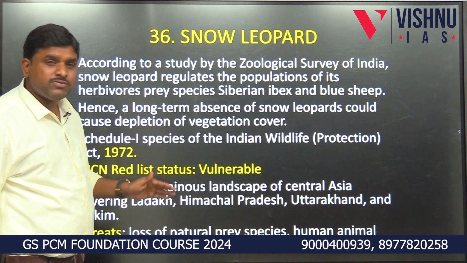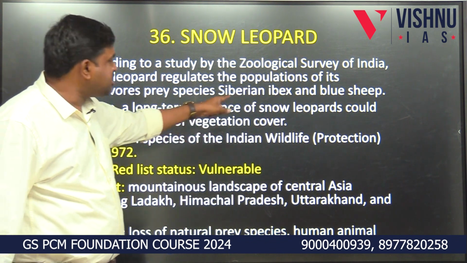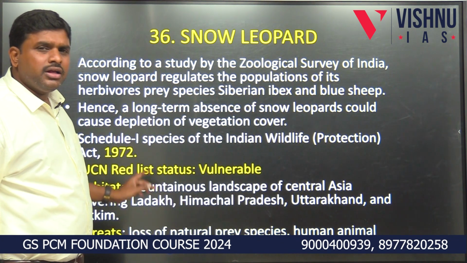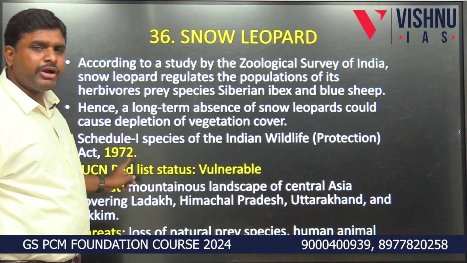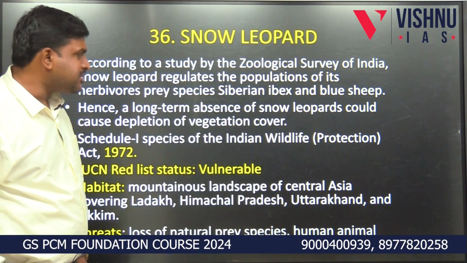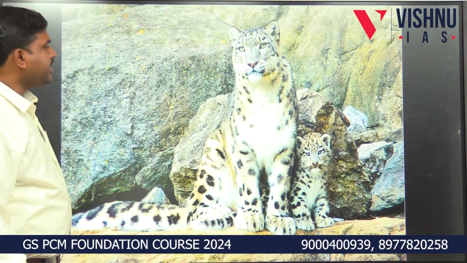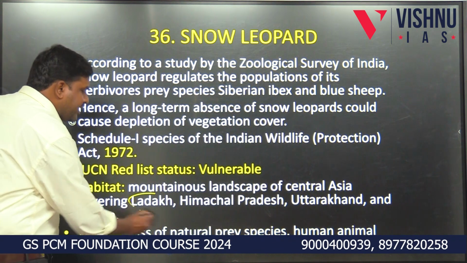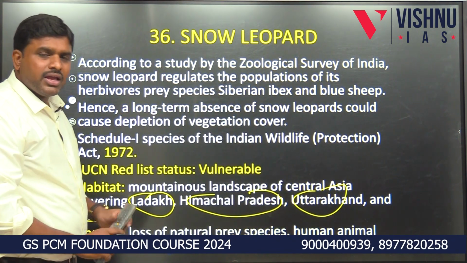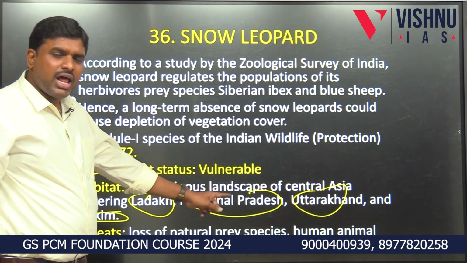I think you understood this concept. A long-term absence of the snow leopard would cause a depletion of vegetation, because this vegetation will be consumed by Siberian ibex and blue sheep. It is present under Schedule 1 of the Wildlife Protection Act of 1972. It has vulnerable status. The snow leopard is present in which states? Very, very important. It is present in Ladakh, Himachal Pradesh, Uttarakhand and Sikkim. In Ladakh Union Territory, Himachal Pradesh, Uttarakhand and Sikkim.